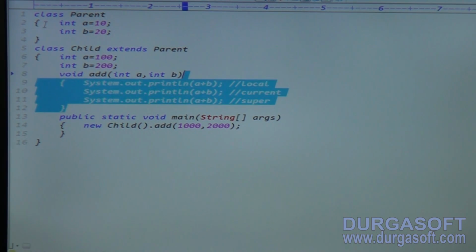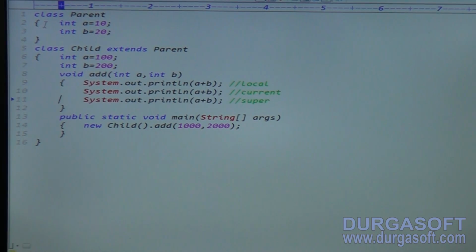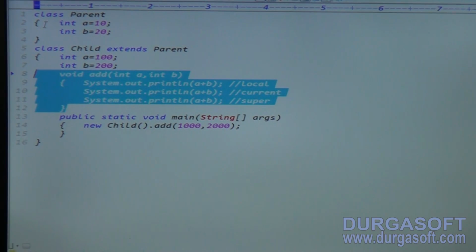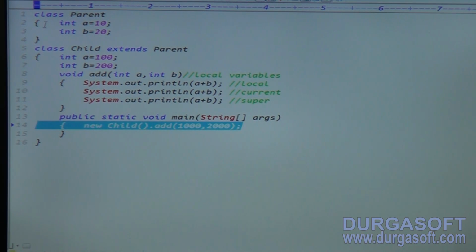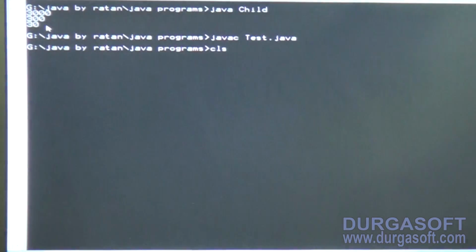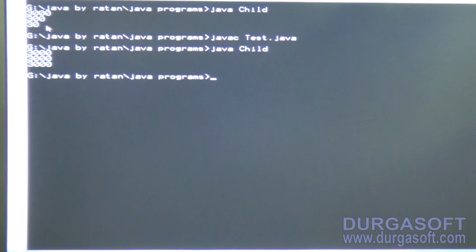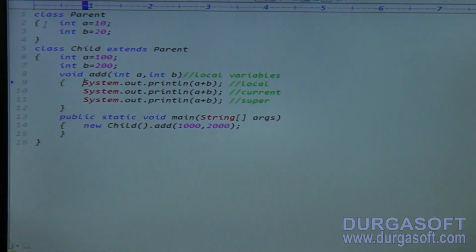But when you write a plus b, a plus b, a plus b, obviously first priority goes to which variable? First priority always goes to the local variable. What are the local values here? 1000, 2000. How many times will 1000, 2000 be printed here? 3 times. If you want to check it, the code is compiled, the code is executed. 3000 is printed, right? Good.